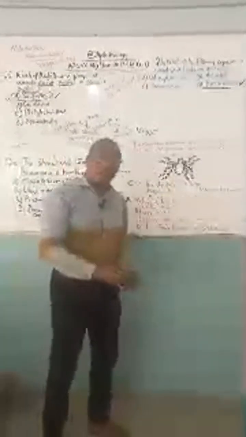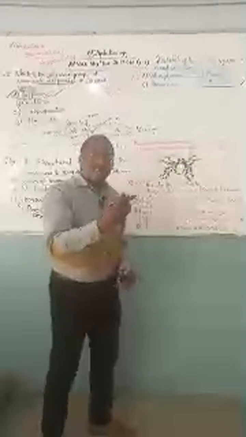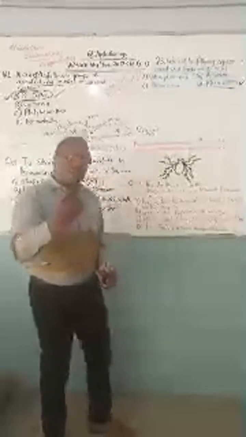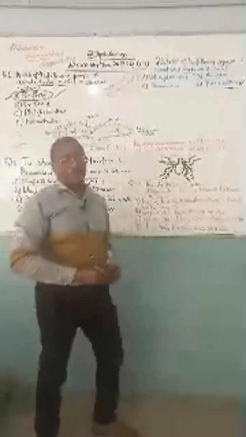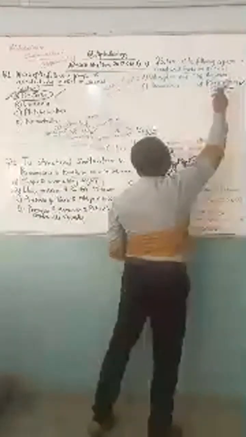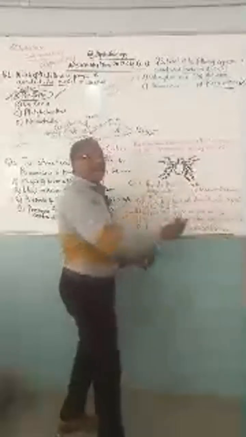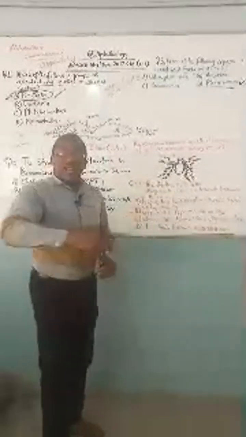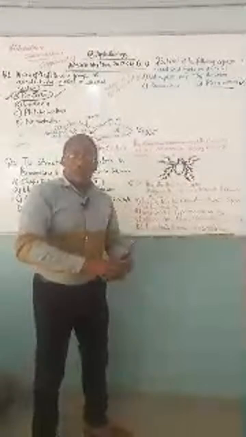Plasmodium falciparum, Plasmodium vivax. These are species of parasites that are carried by mosquitoes that cause malaria fever. So this is an organism that cannot exist freely. It depends on another to survive. That other organism that it depends on to survive is the host.